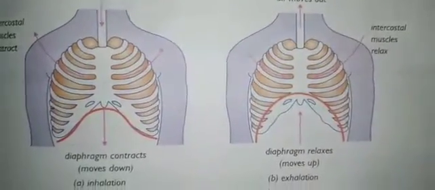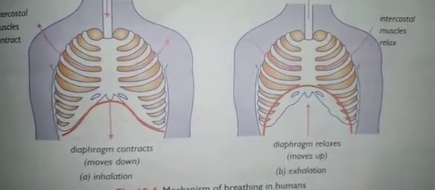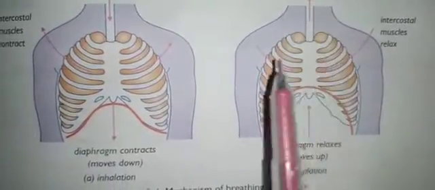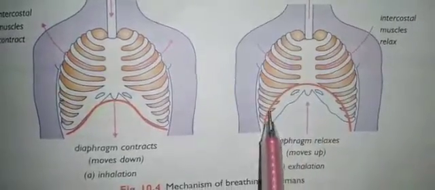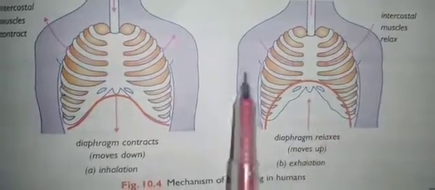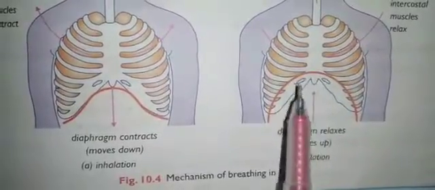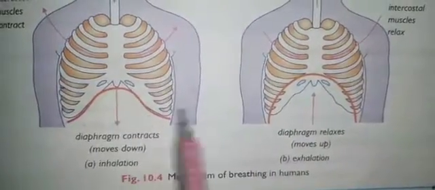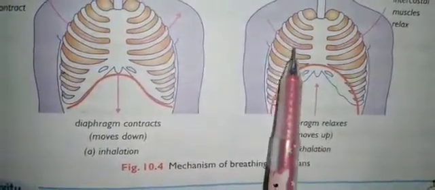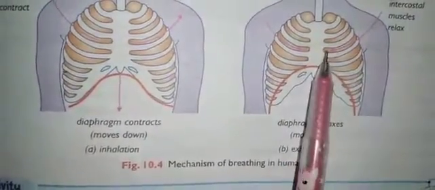Next is exhalation. During the process of breathing out, exhalation, breathing out means exhalation, breathing in means inhalation. Here you can see the diaphragm muscles and the intercostal muscles become relaxed. The diaphragm returns to its dome shape. Here, having been flat, it will come to its normal position, dome shape. And the chest cavity becomes smaller. Here as it was increased, but now the chest cavity decreased, right?